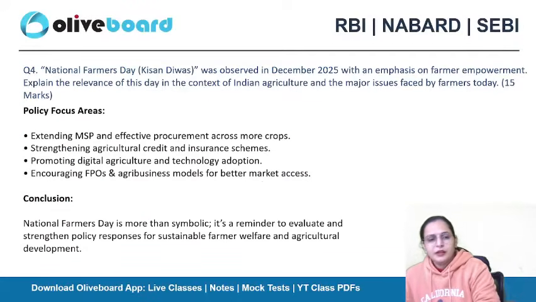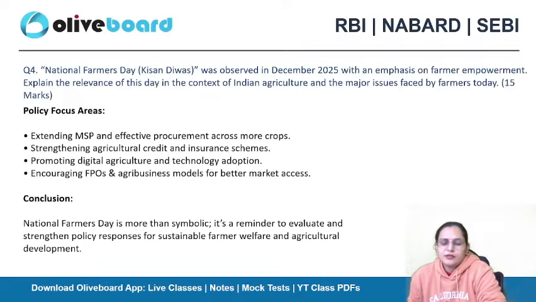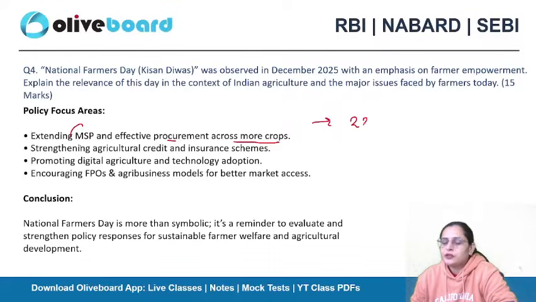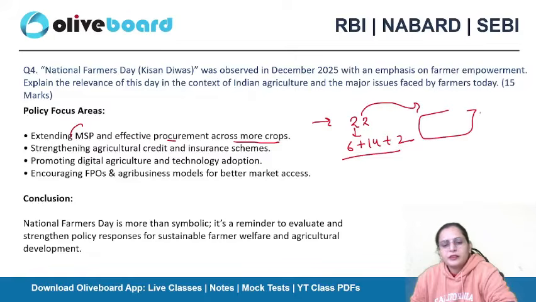Now, policy focus areas. So what is a policy focus area in this direction? Extending MSP, support price, and effective procurement across more crops. We are having nearly 22 crops under this, like 6 plus 14 plus 2. What we can do is extend the MSP for the other commodities also. Procurement, we can work upon the improvements in the procurements, like nodal agencies will procure most of the farmer commodities. So these things we can do.